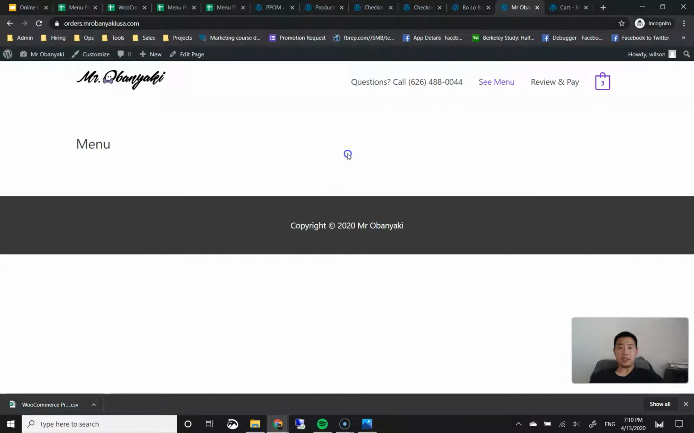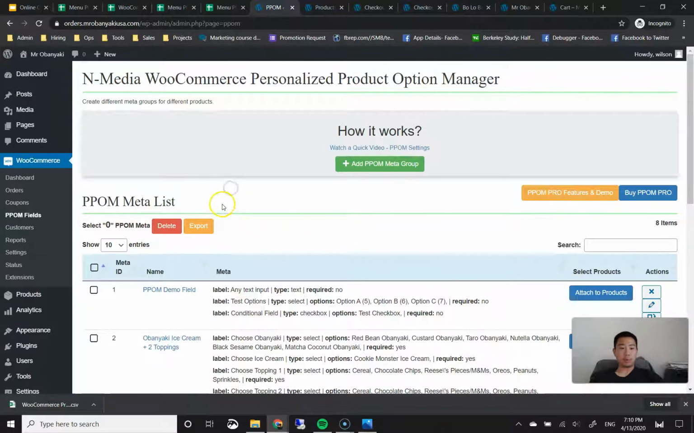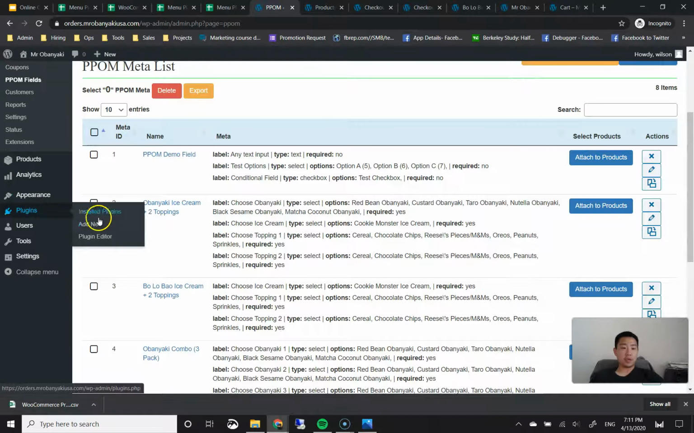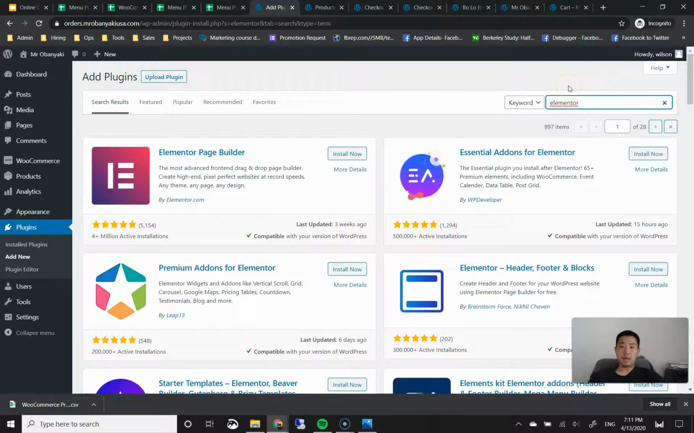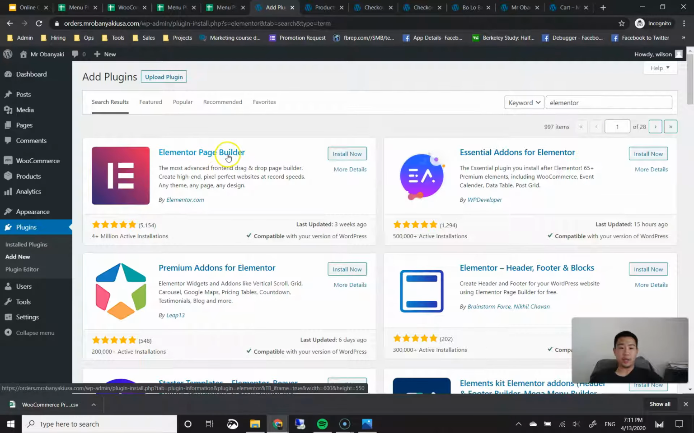So in order to design it without knowing any code, we're going to go ahead and install another plugin to extend the functionality of your ordering site. Let's go to your ordering platform, and then let's hover over plugins and click on Add New. Then on the search plugins box on the top right, we're going to search for a plugin called Elementor. I'm going to go ahead and put that name down below in the description as well. And the very first option should be the one. It's called Elementor Page Builder.